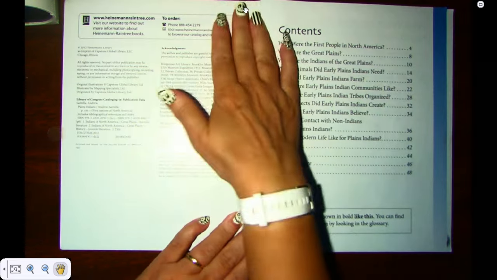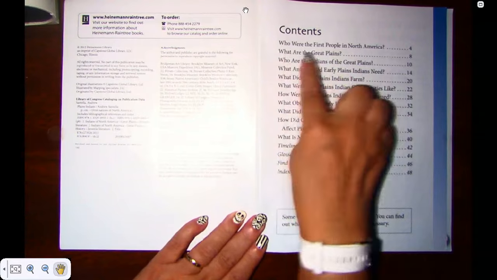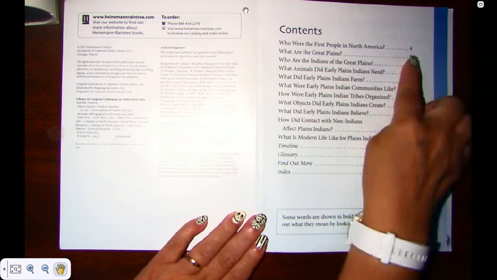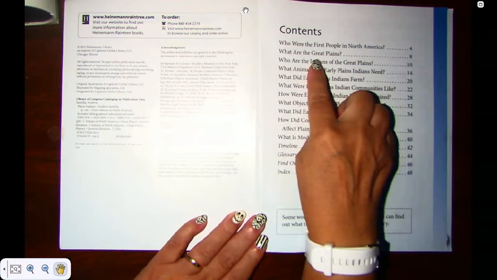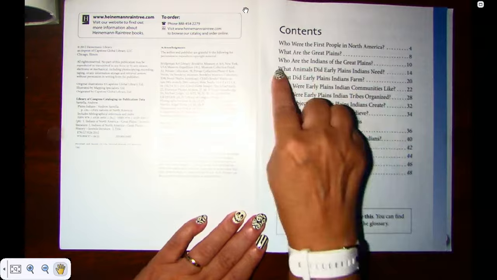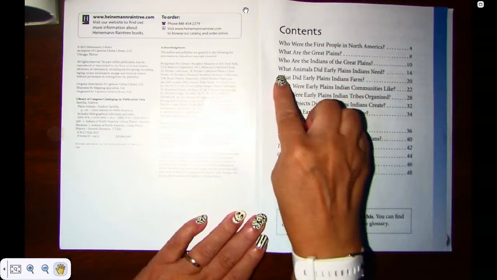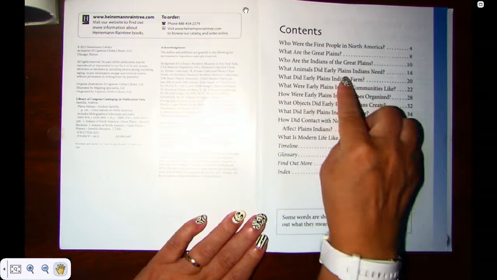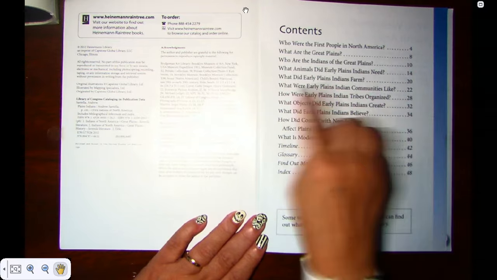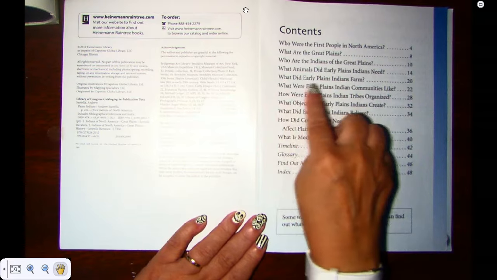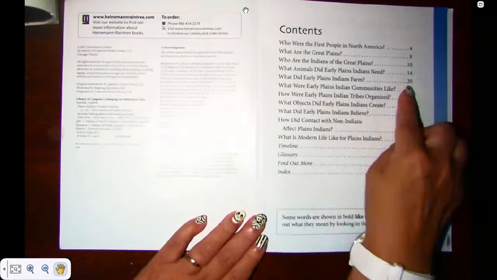Here we have our table of contents. We have who were the first people in North America on page 4. What are the Great Plains on page 8. Who are the Indians of the Great Plains on page 10. What animals did the early Plains Indians need on page 14? What did the early Plains Indians farm on page 20?